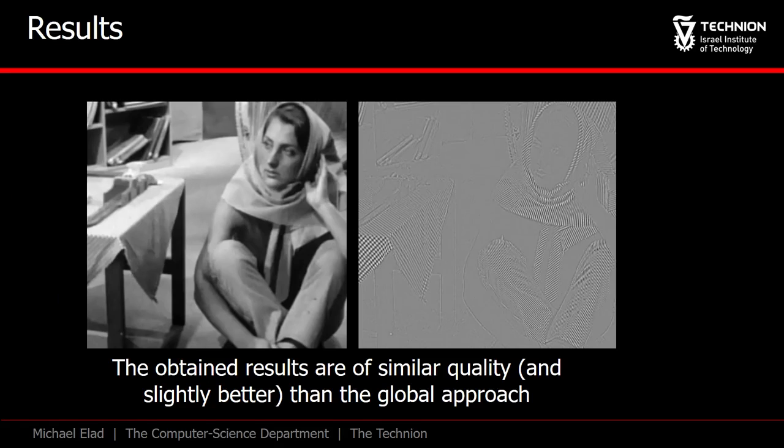Let's see some results. These are the cartoon and texture parts we obtain for Barbara. Is it of better quality compared to the global approach? I think the answer is positive. The local option does remove cartoon content very well from the texture and leaves almost no traces of the texture in the cartoon.